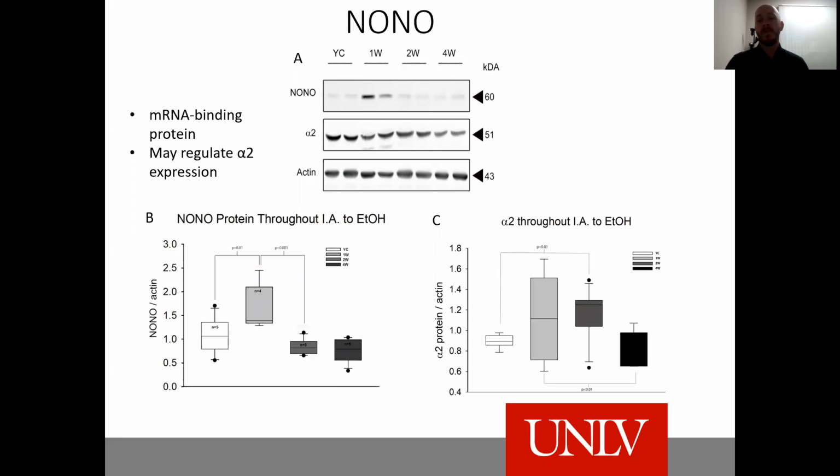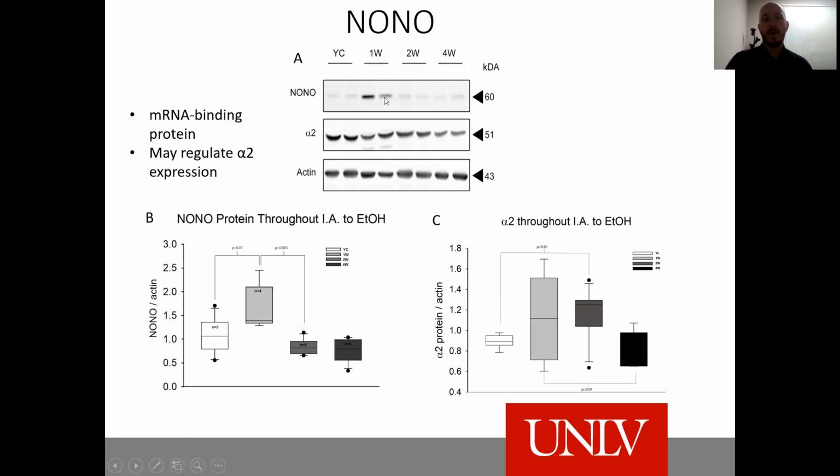So now we're looking into mechanisms that may regulate this change in alpha-2. A lot of therapies right now are receptor-based therapies, and the field is moving to look at other possible means. And so I'm looking at this protein called the NONO protein. It's an mRNA binding protein that has the ability to affect transcription and translation, and ultimately can regulate the expression of the protein. And the NONO protein has been associated with alpha-2.